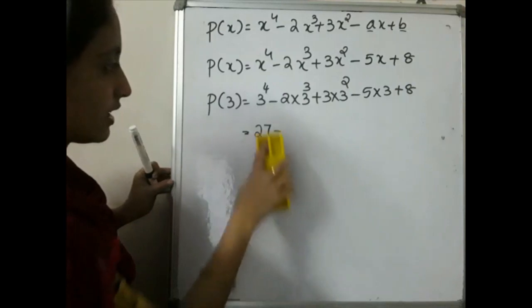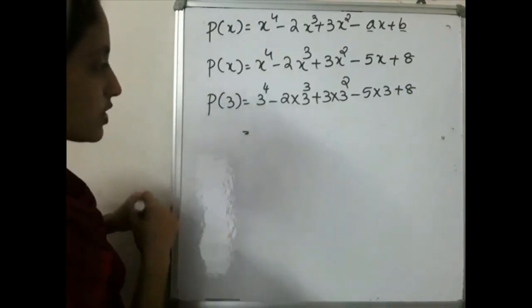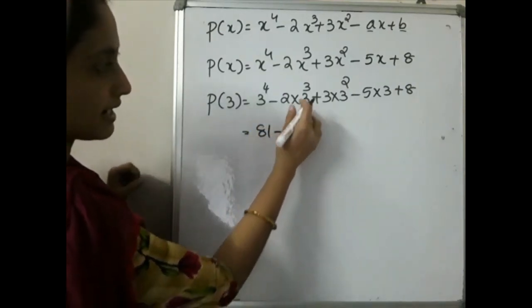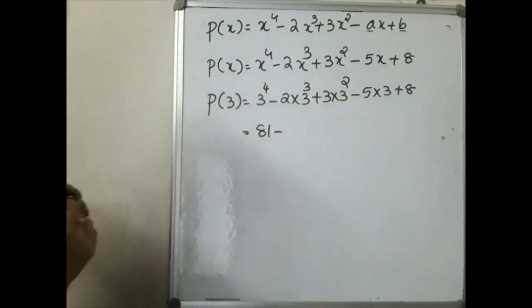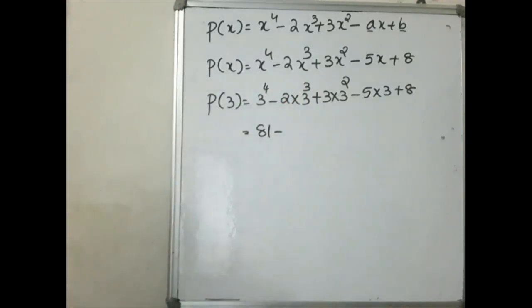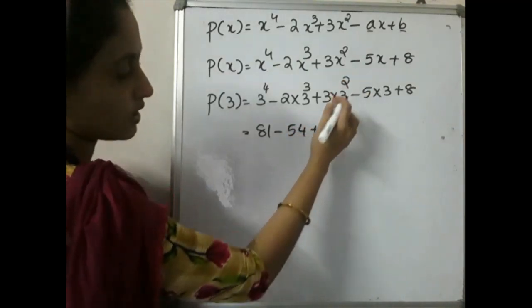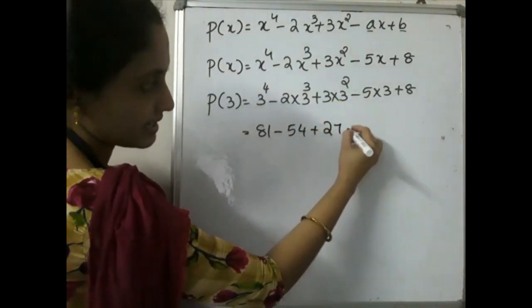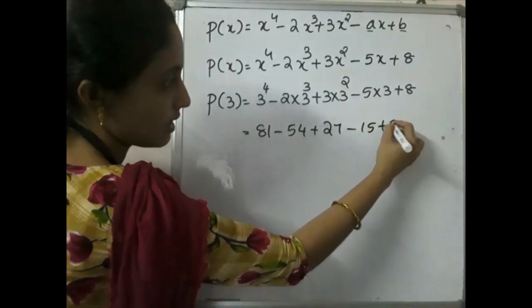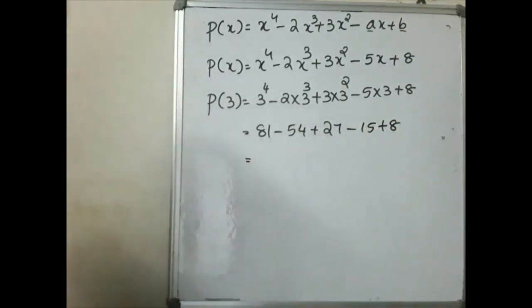Is it? 3 into 3, 9, 9 into 9, 81. 81 minus 27 into 2. 27 into 2 is 54. Okay. Then minus 54. Then plus 3 square is what? 9. 9 into 3 is 27. Then minus 15 plus 8. Okay. So please find the value.